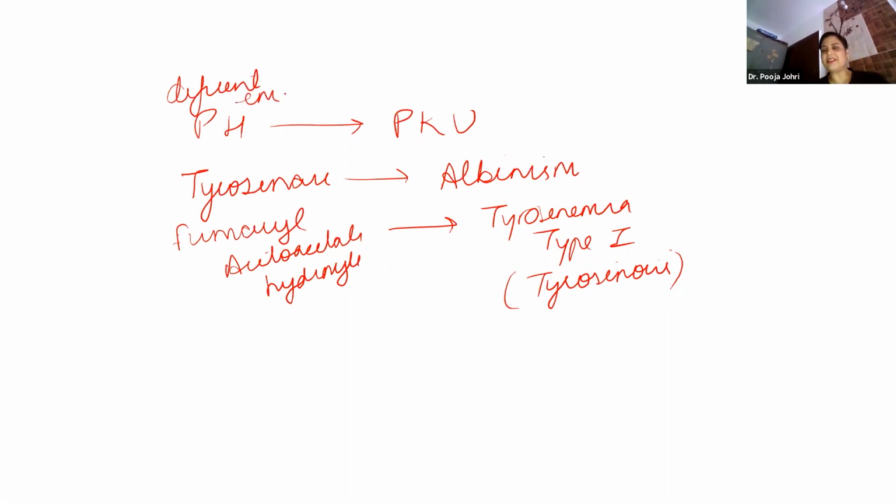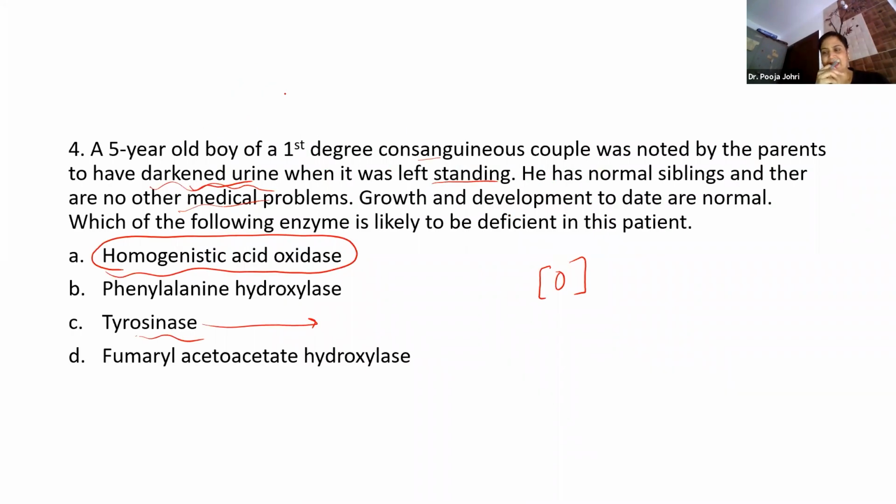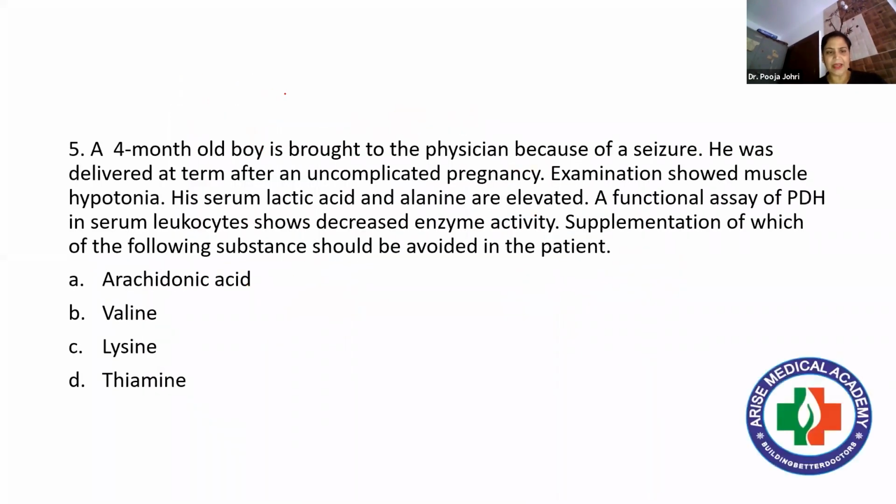So this question is very, very simple. And the answer will be obviously this. And these are the standard questions which can be asked. So always remember, try to search for that code word, which will tell you the entire scenario. Then we move to the next question.